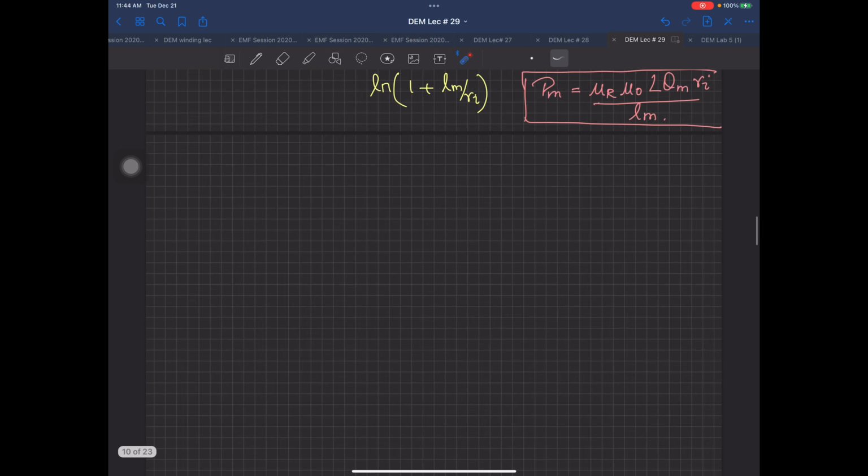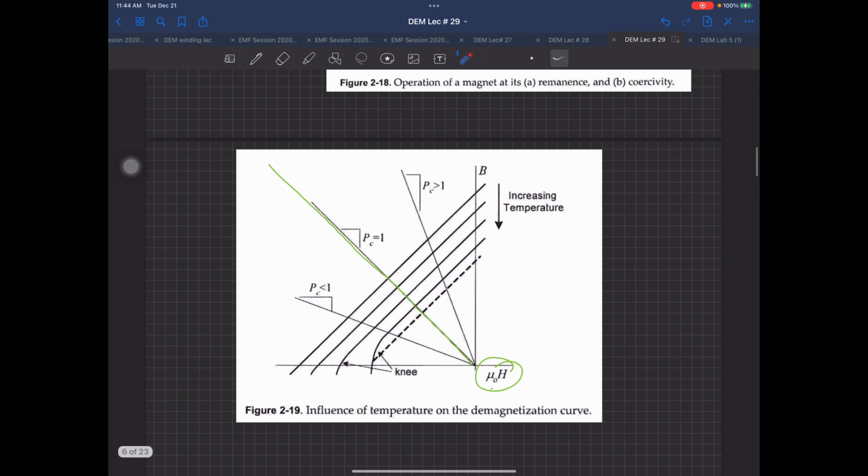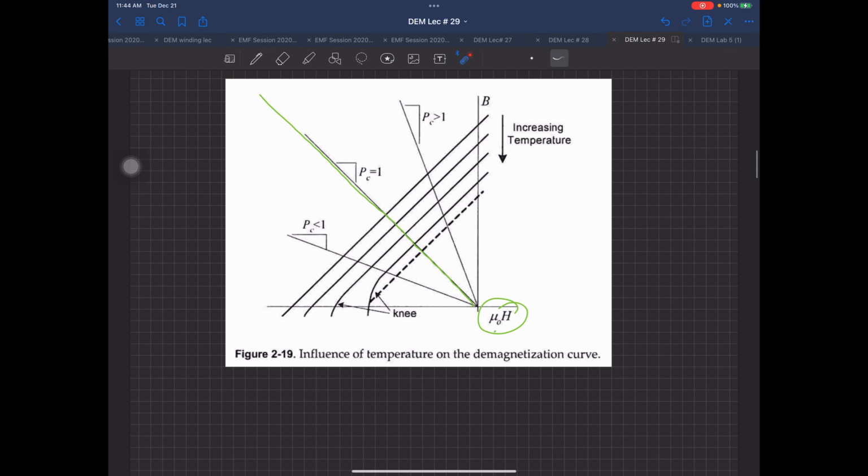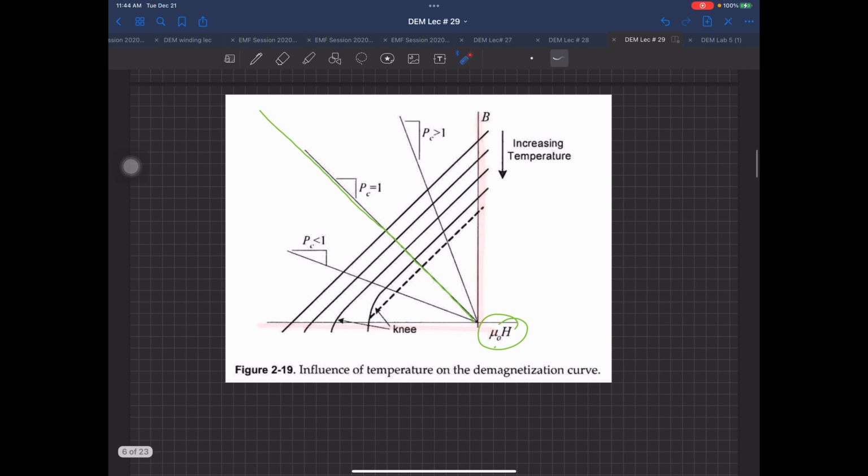If you remember, if I go back over there, your PC was equal to, on the y-axis this was B, on the x-axis this was mu naught H, and I told you at that time that this is actually the slope, and every time you find the slope of a line, it is equal to y-axis divided by x-axis, so this is equal to B divided by mu naught H.